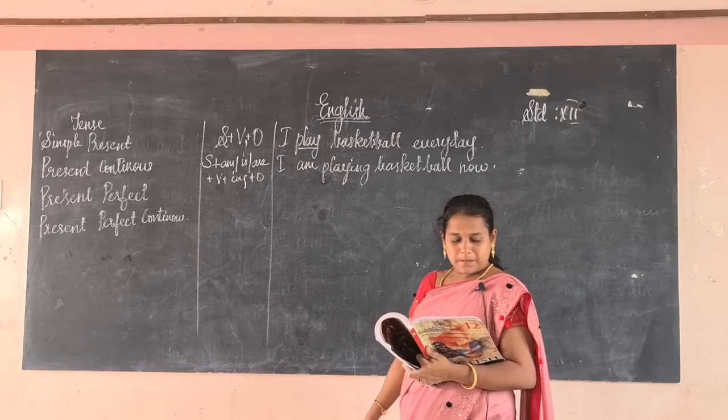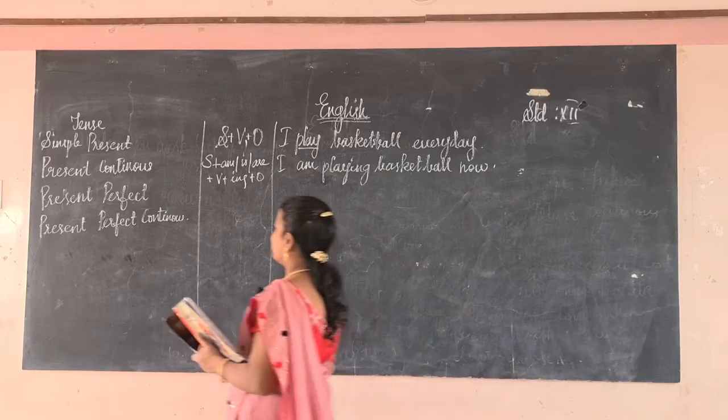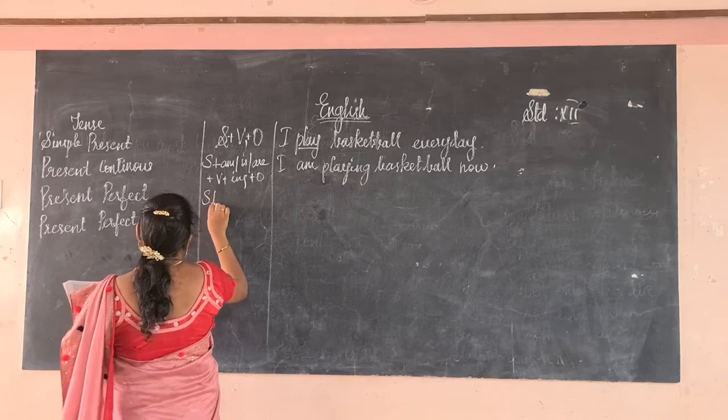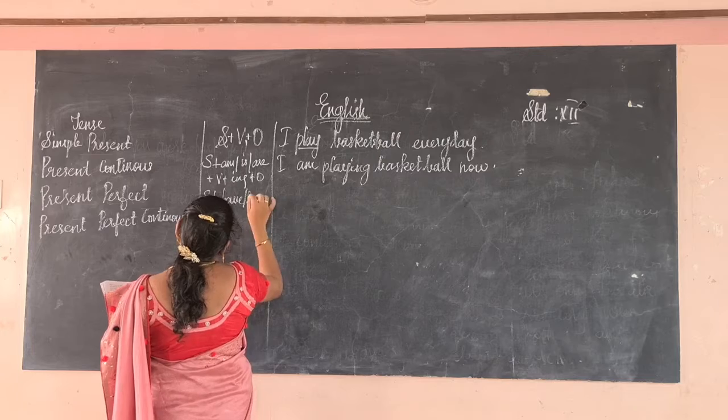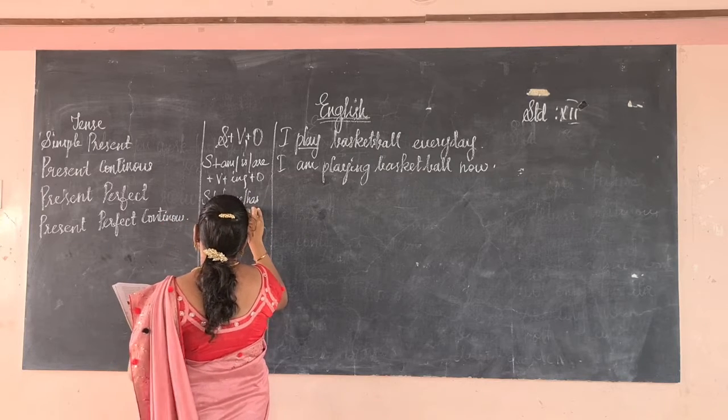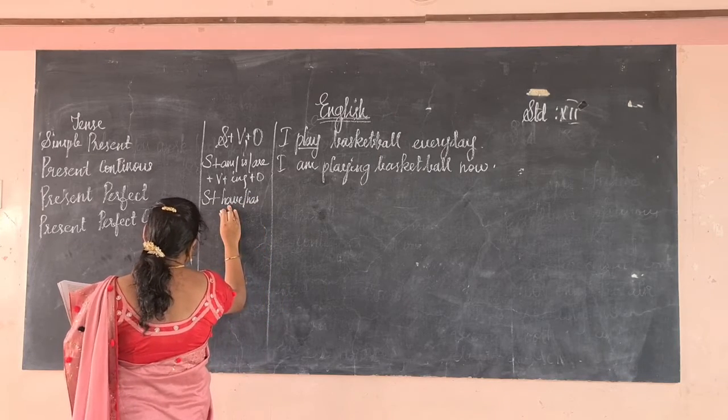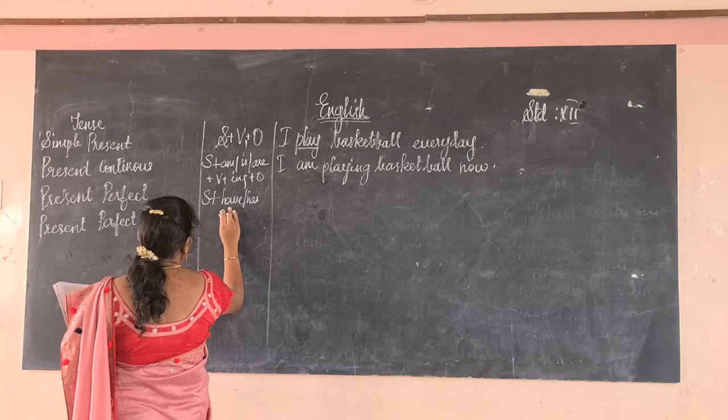Next, present perfect. It should be in the form of subject, have or has. If it is singular third person, he, she, it, we use has. If it is first person, second person or third person plural, we use have.